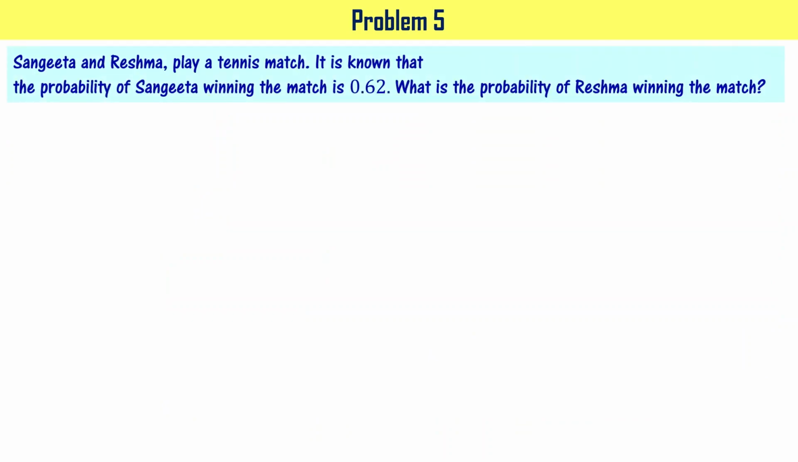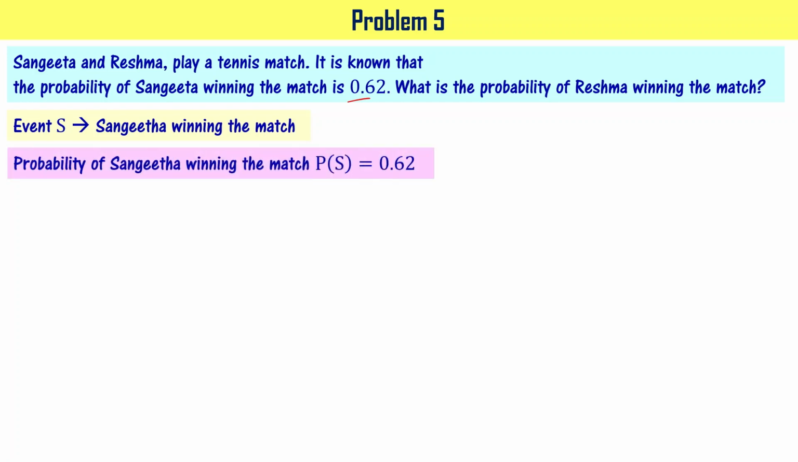Let's solve another problem. Sangeeta and Reshma play a tennis match. It is known that the probability of Sangeeta winning the match is 0.62. What is the probability of Reshma winning the match? We have to find. Here, I'm calling Sangeeta winning the match as event S. It means P of S is 0.62, right?